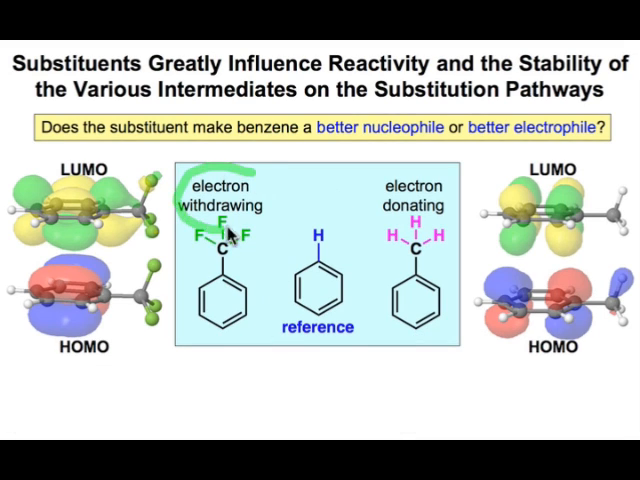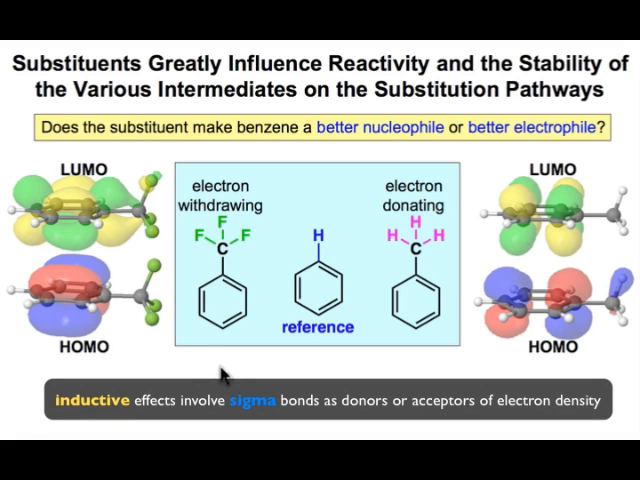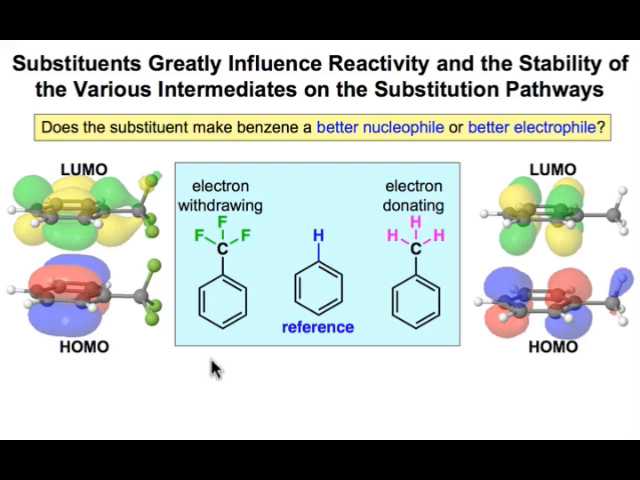Substituents can withdraw electron density from the pi system to make it a better electrophile, or substituents can donate electron density to the pi system and make it a better nucleophile. Substituents that act by inductive effects, such as this trifluoromethyl group or this methyl group on the benzene ring, involve sigma and sigma star interactions with the pi system. We can look at the frontier molecular orbitals in order to decide how these substituents influence the electrons in the